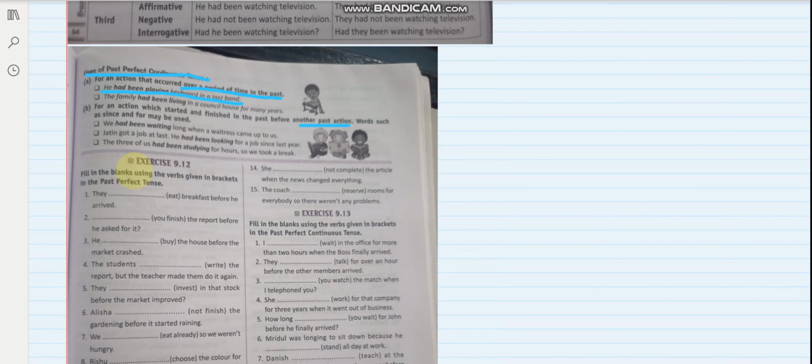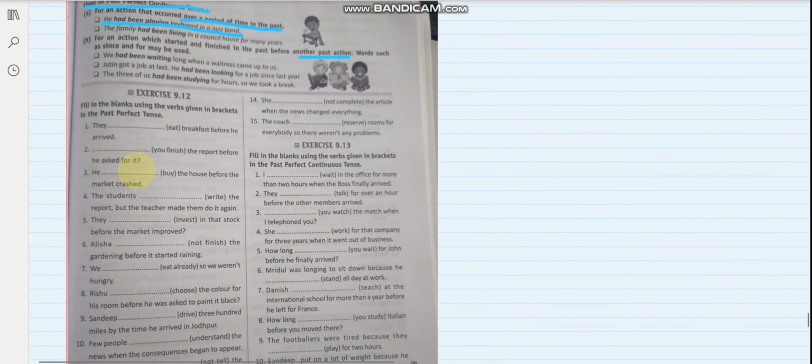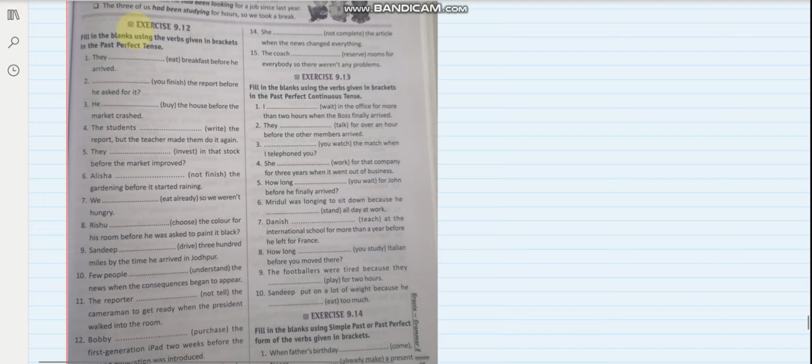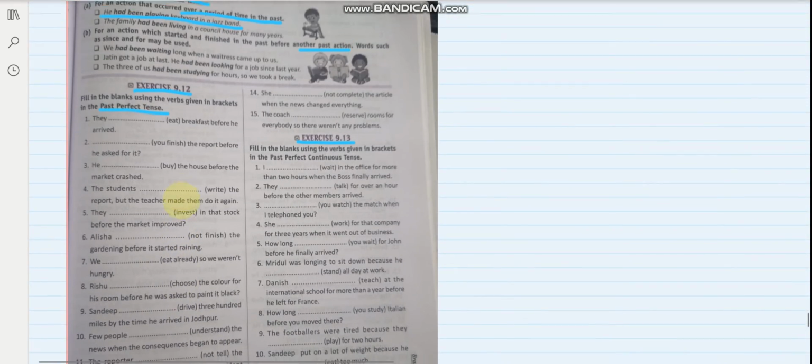Right. So I hope that these two tenses are clear to you and you will be doing exercise 9.1 to 9.13. Fill in the blanks using the verbs given in the brackets in the past perfect tense. So if you remember the rule, they had eaten breakfast before he arrived. Alicia had not finished the gardening before it started raining. So I hope this is clear to you.